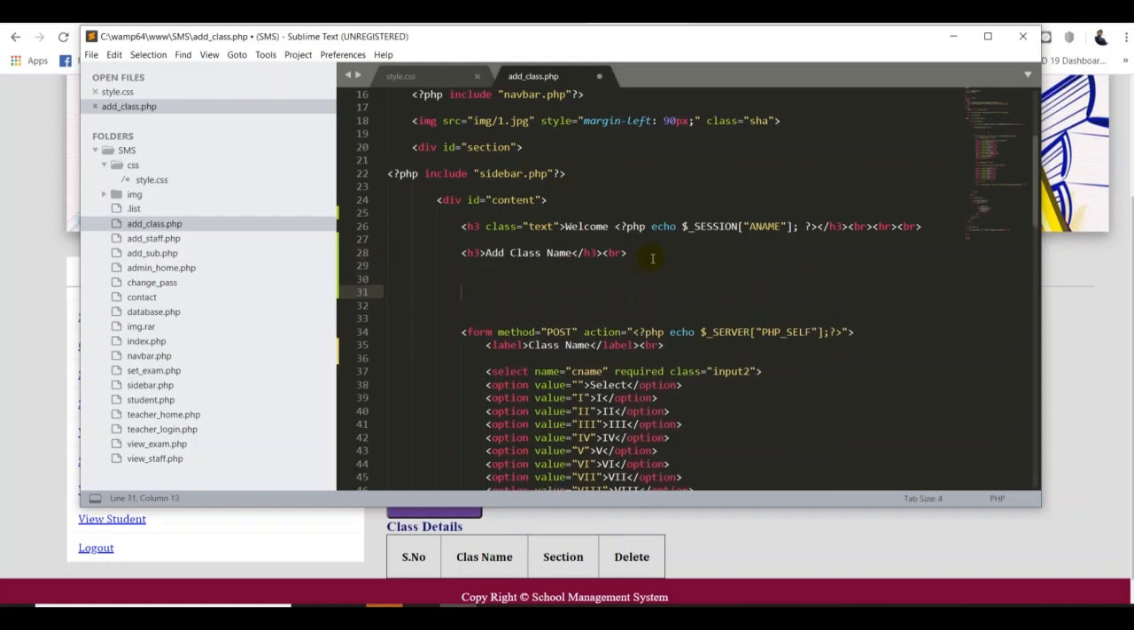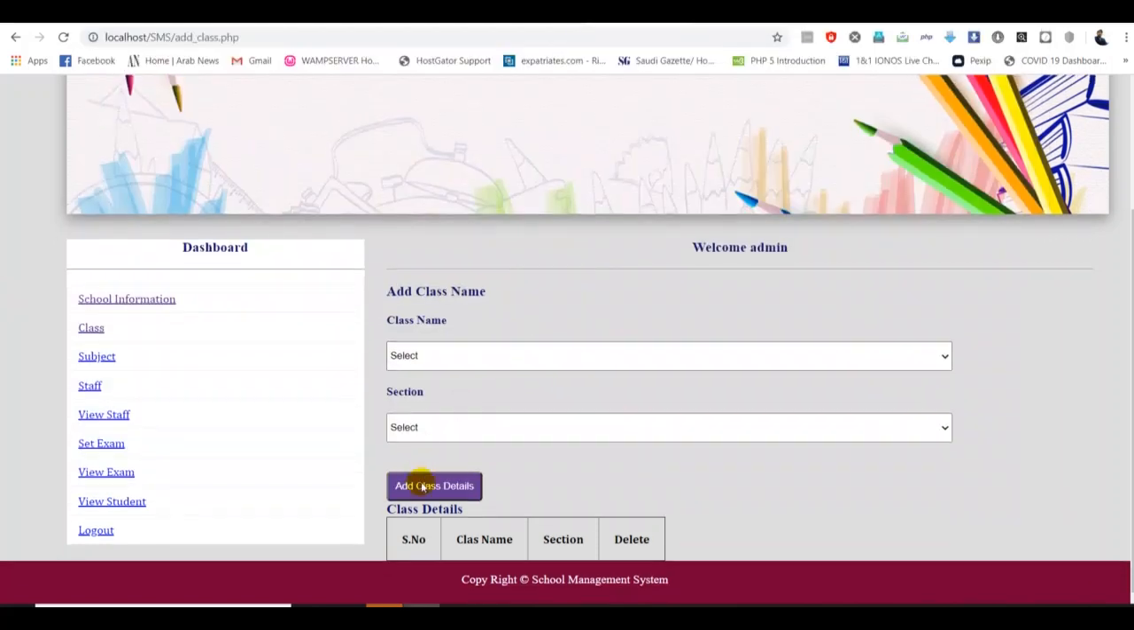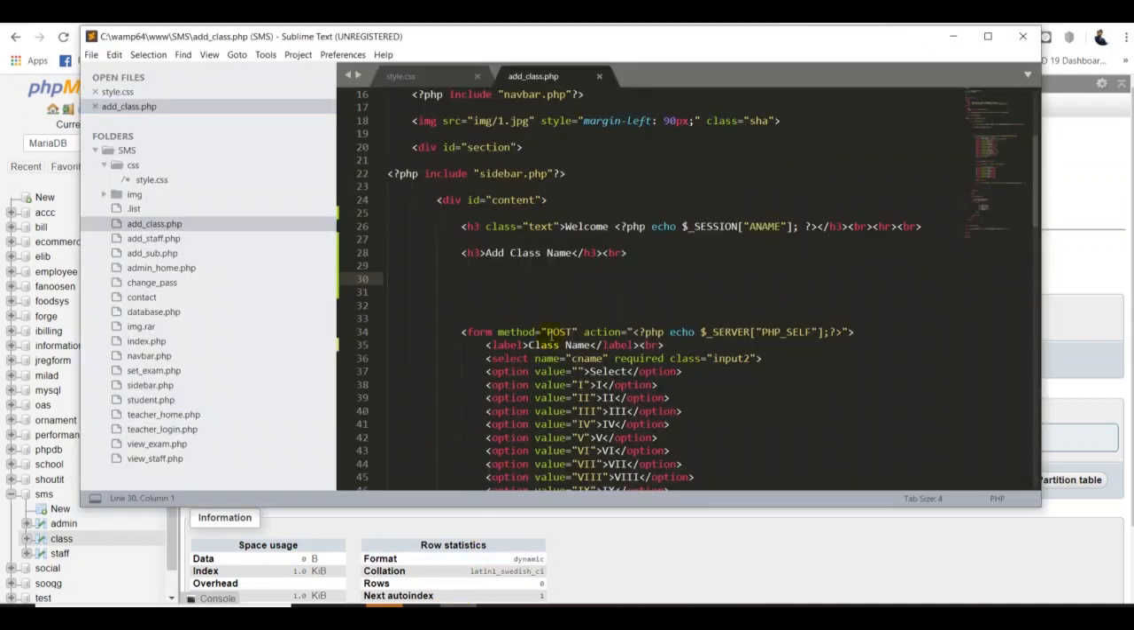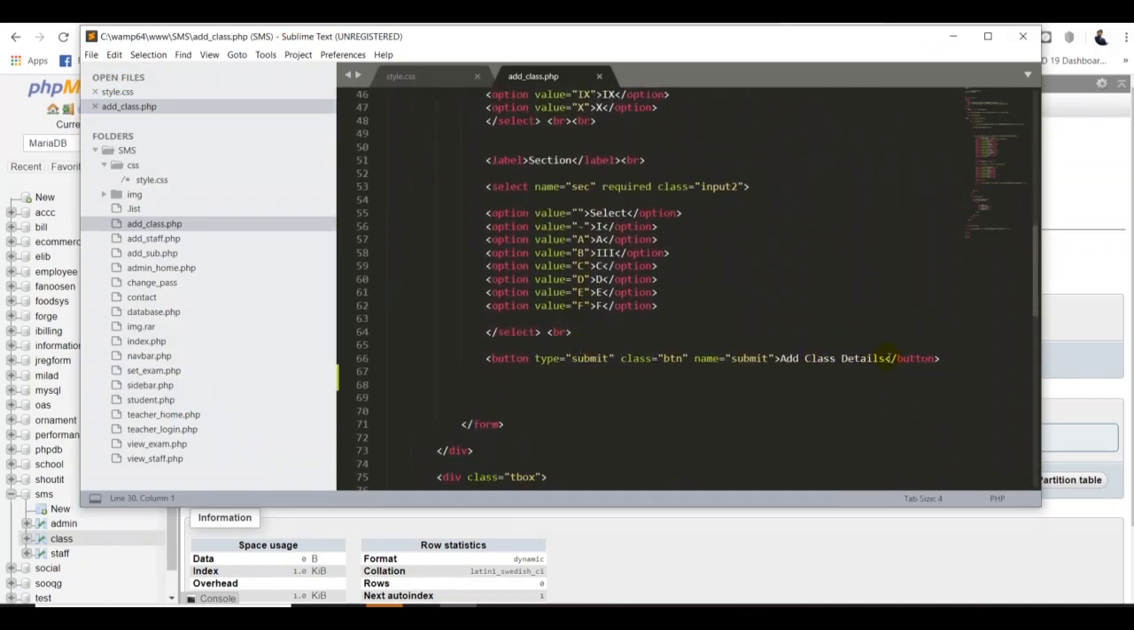Okay, so I'll take some more space between these two lines, and I want to remove this part. That's great. So first thing is, what is our main purpose of that? If the user or the admin clicks the add class button, all the records should be inserted into our class table. That is our main concept. So first thing is, we have to check whether the admin pressed this button, the class add detail button.